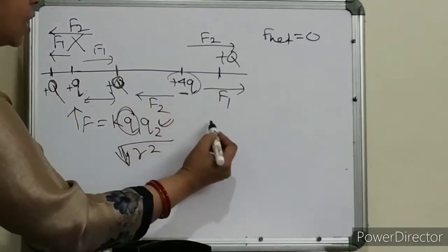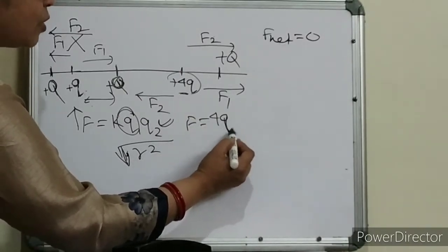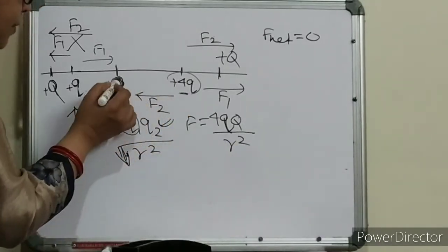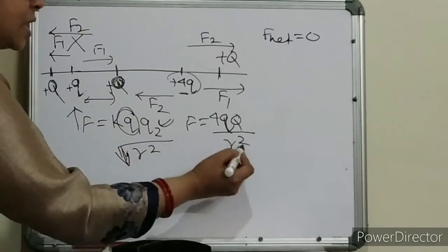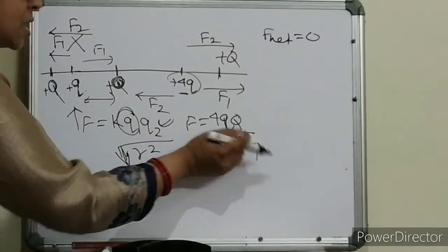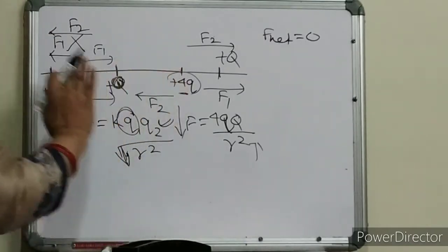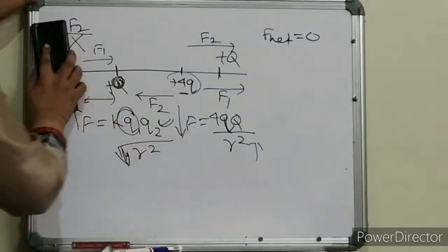Because here F is plus 4q times q divided by R square. Now if I am keeping this q closer to this, I am increasing this distance, and if I am increasing this distance, then I am reducing this F. So there is a possibility of getting a position where we can get net force to be 0.